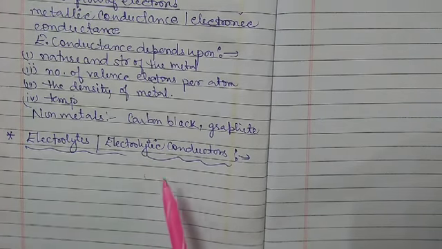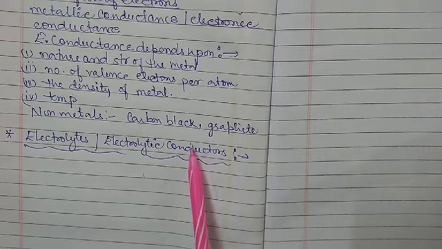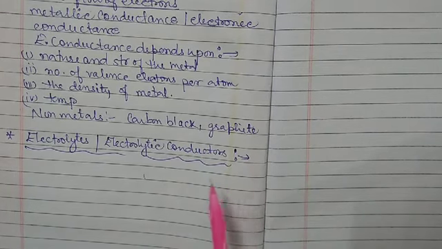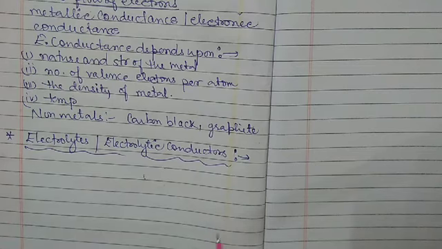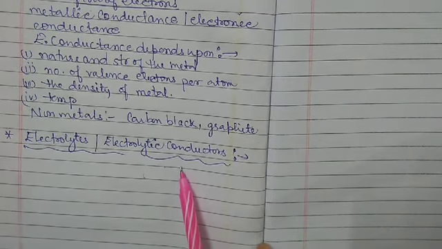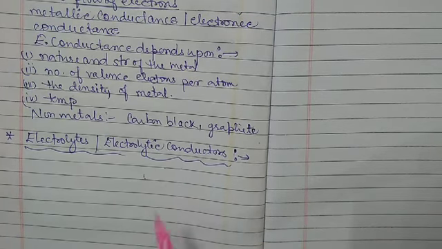These are the substances which allow electricity to pass through them in their molten state, or in the form of an aqueous solution.